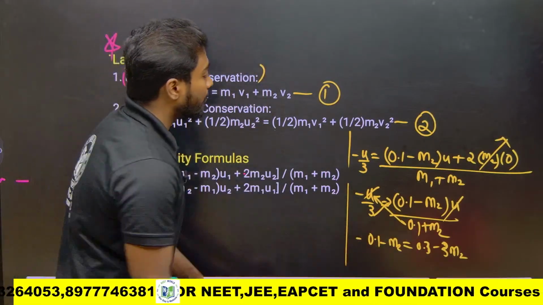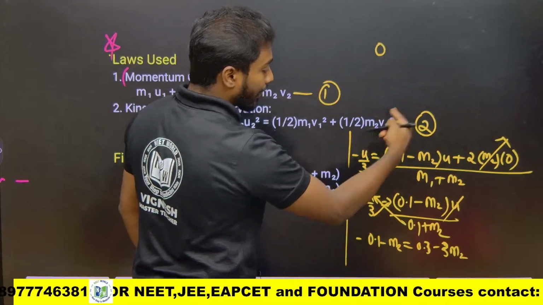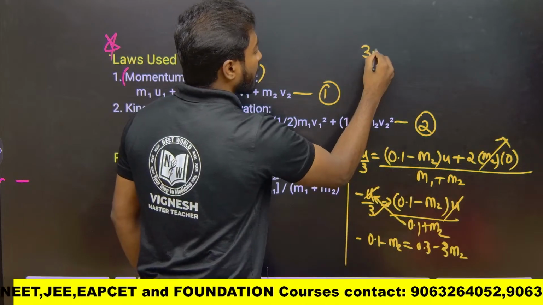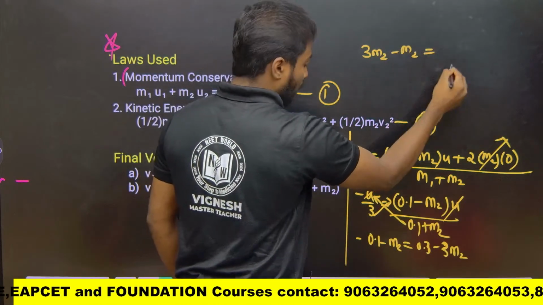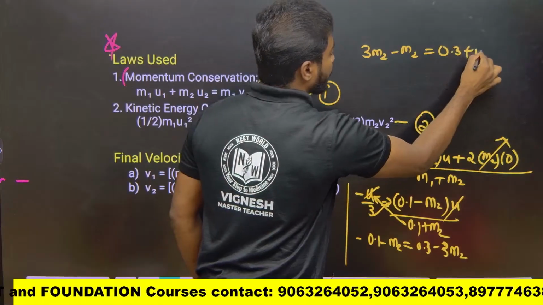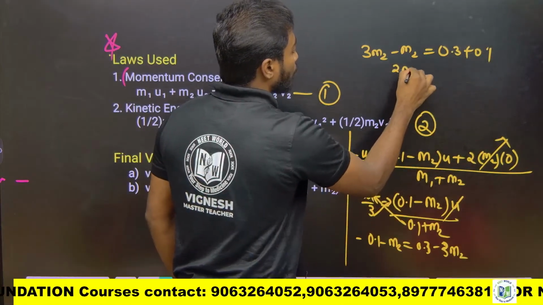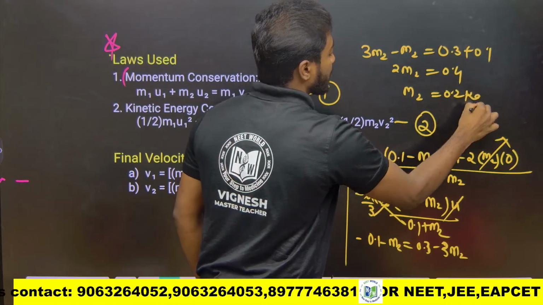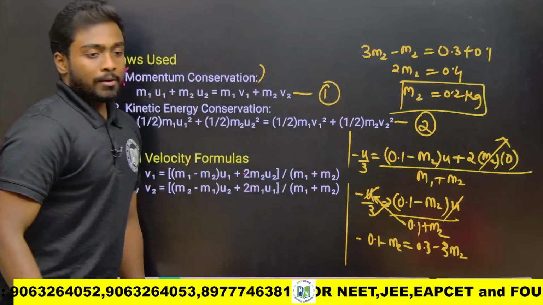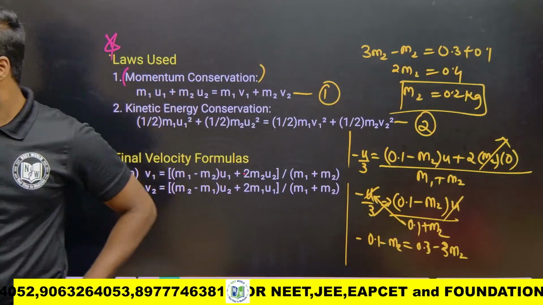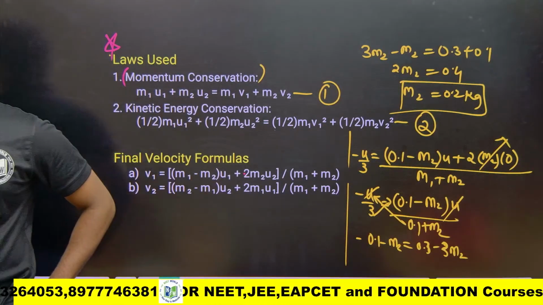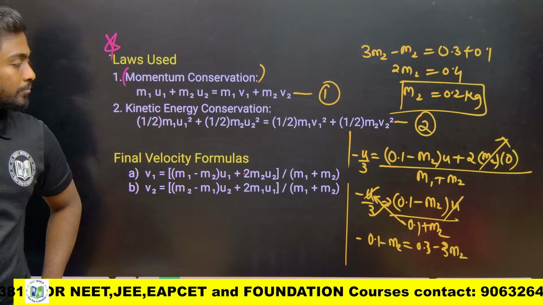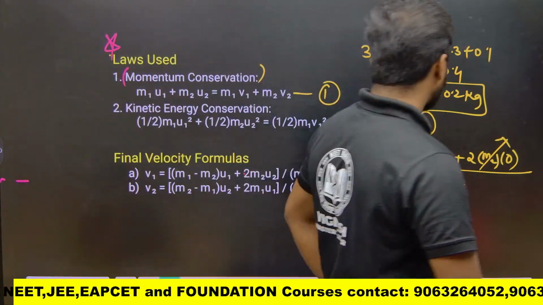Yes or no? So from this I can take 0.1 to that side. 3m2 minus m2 is equal to 0.3 plus 0.1. So 2m2 equals 0.4, where m2 is nothing but 0.2 kg. Okay, understood? We'll go for the next one.